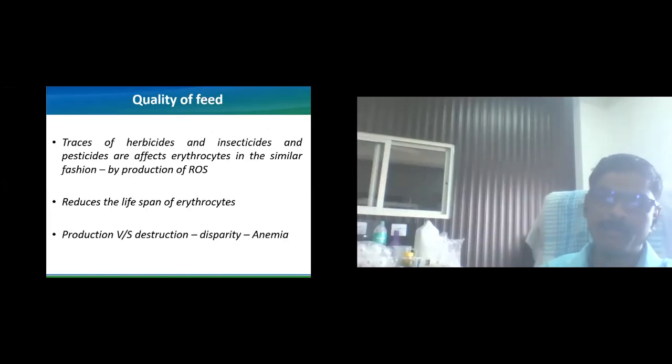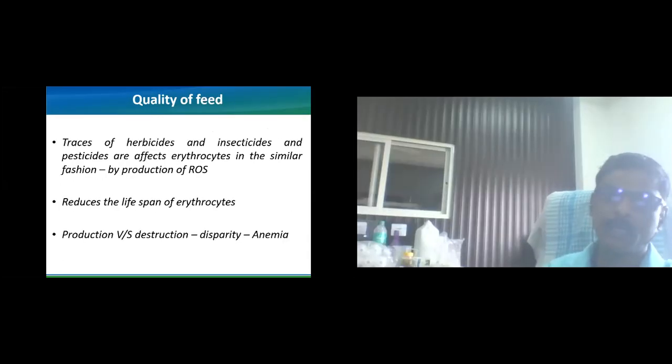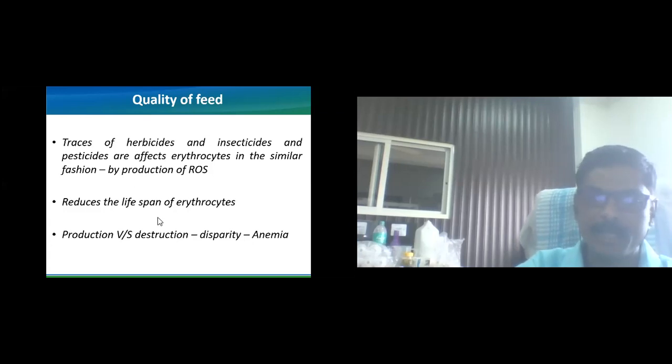Then there is a disparity between production versus destruction. There is more destruction, or it may remain the same, if the animals are continuously exposed to this kind of toxins, pesticides, and insecticides. Then there is a disparity between the production and the destruction, and the ultimate effect of this is anemia.